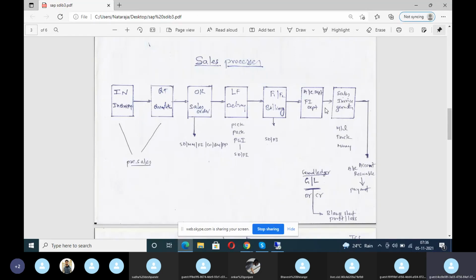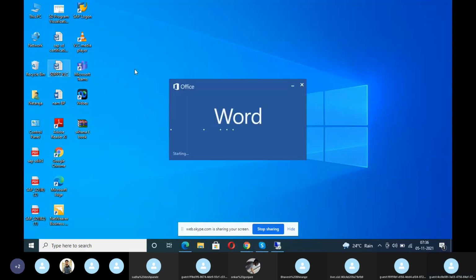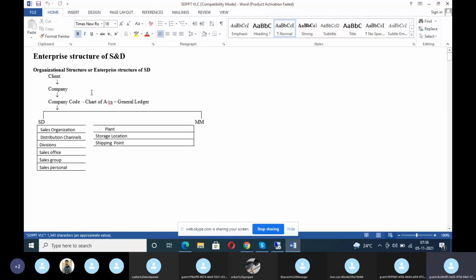So yesterday I told you about the master data. That is basic master data, that is organization structure and enterprise structure. So that you know already, and that we have finished. This is the organization structure.